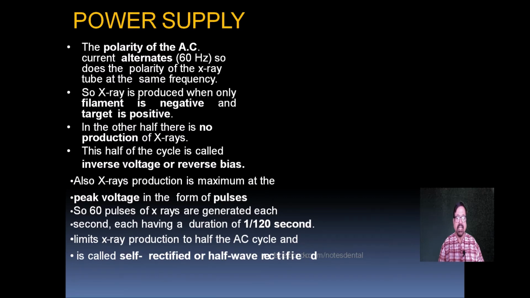So X-rays are produced only when the filament is negative and the target is positive. In the other half, there is no production of X-rays.